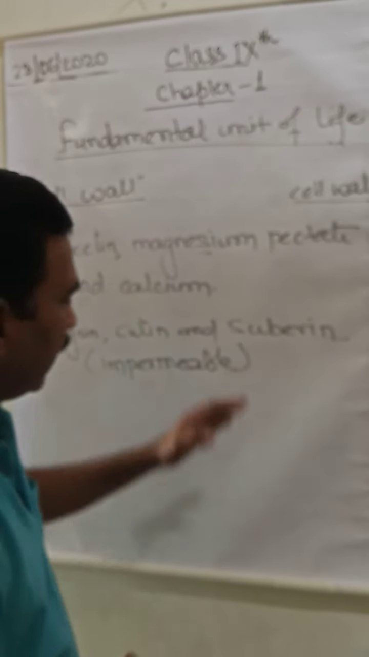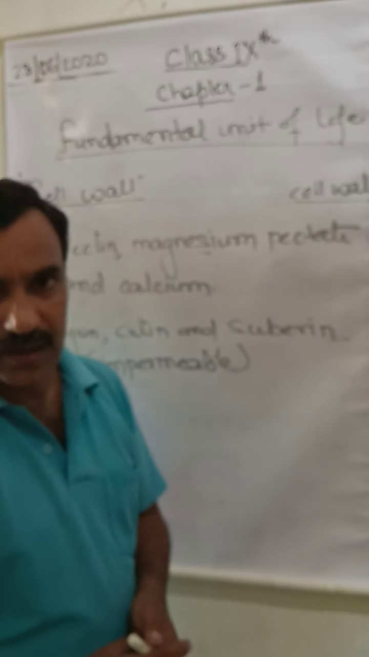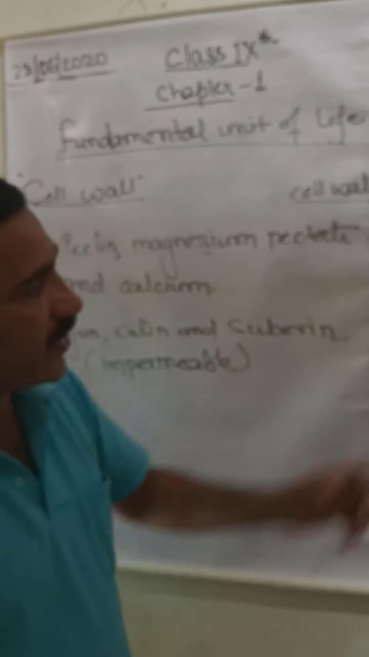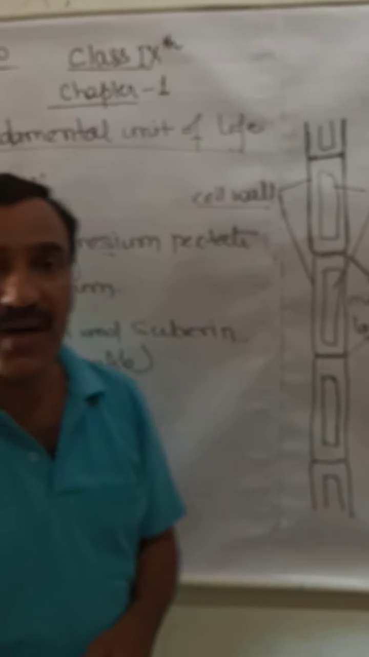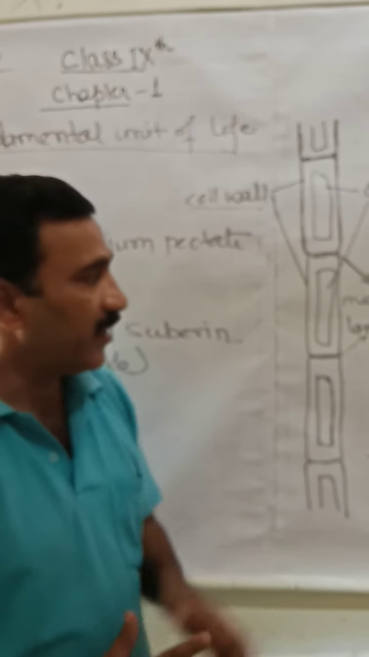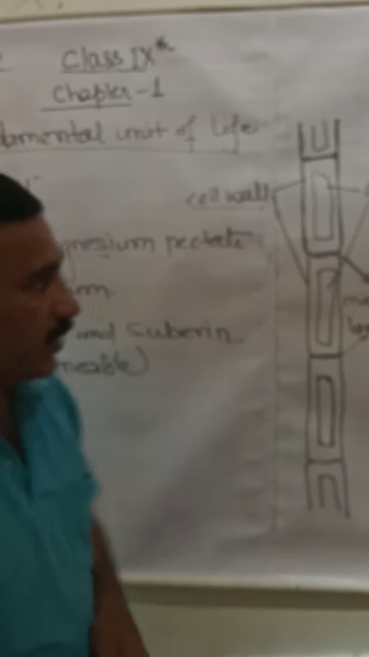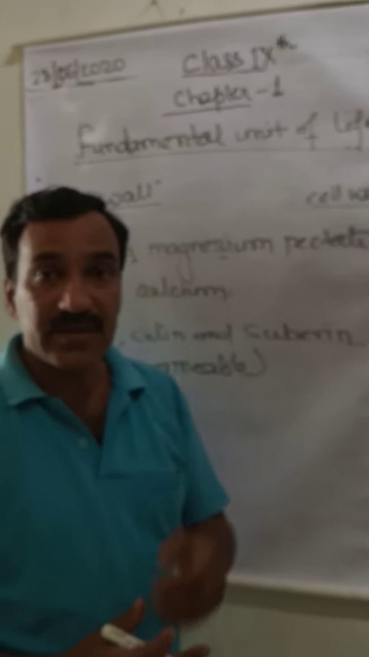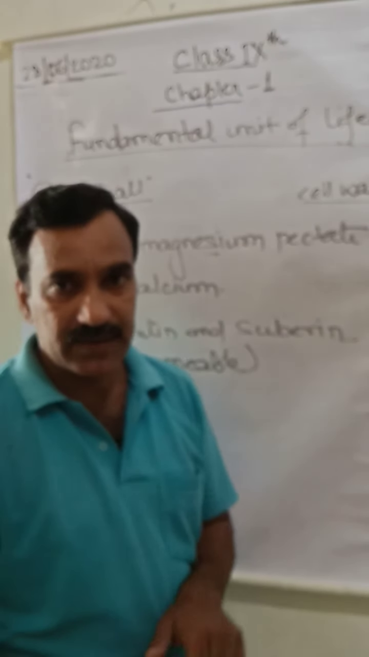Now, if it is present around the dead cells, what is its function? Of course, it helps in transportation, and its main function is to provide strength and rigidity to the cell. So this was all about the cell wall. Now we will discuss some features, the characteristics or the benefits of the cell wall. Okay?